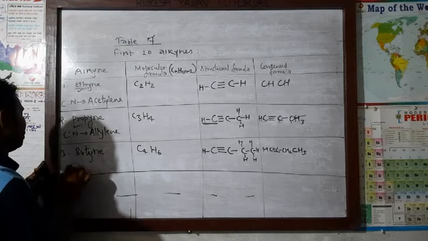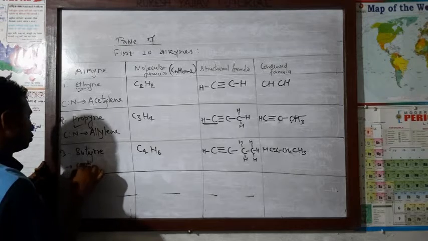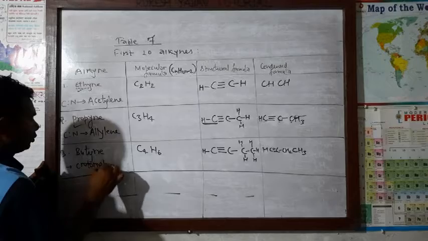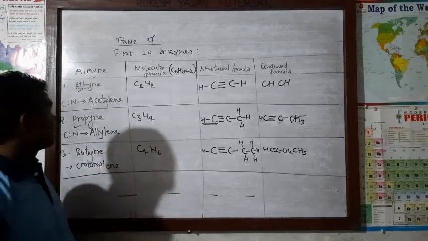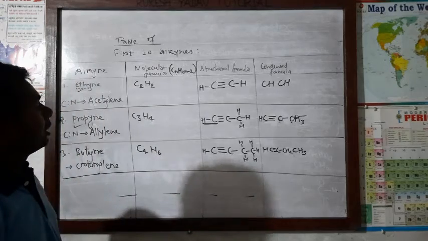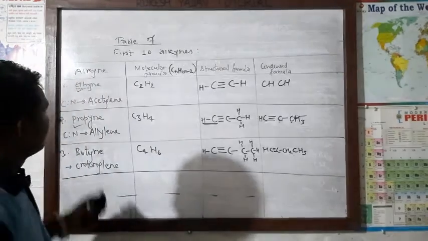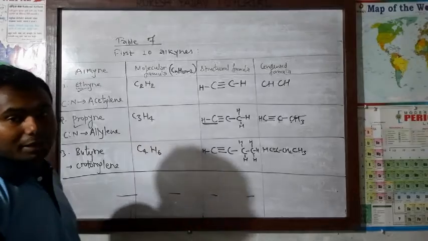Further you can write the others also in the same way. The common name of butyne you can write: crotonylene. In the same way you can make this table of the first 10 alkynes. Now we are going to discuss another matter.